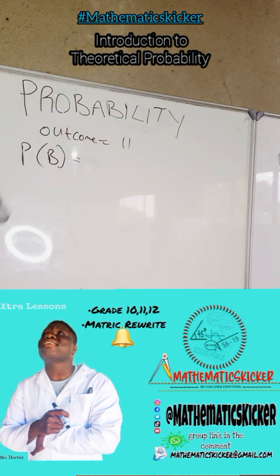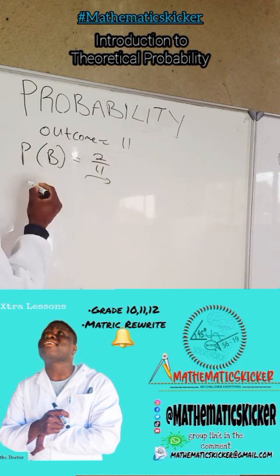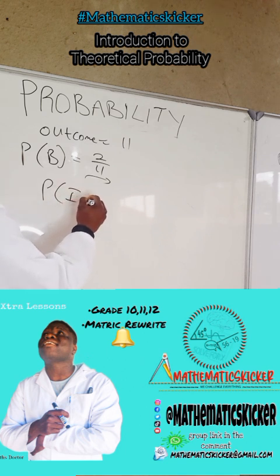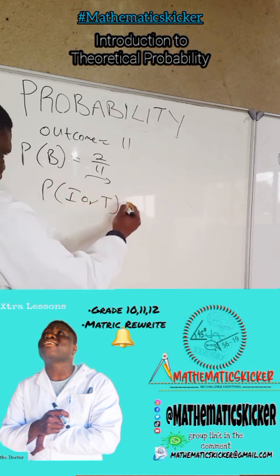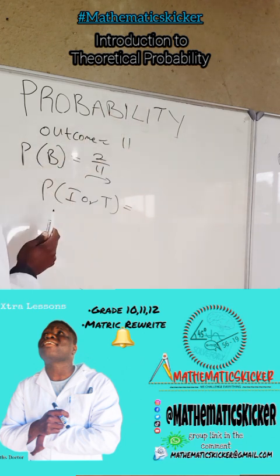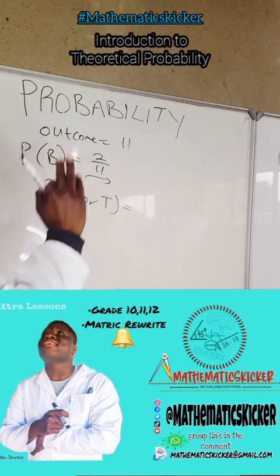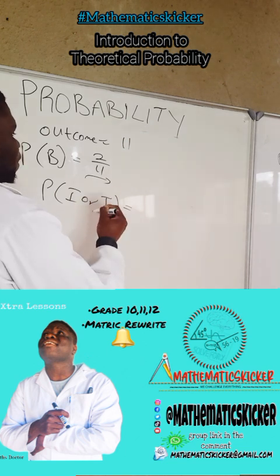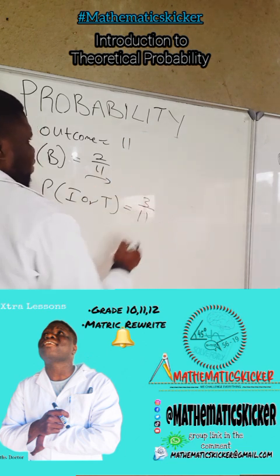Then now, my good people, what is the probability of picking letter B at random? How many letter Bs are there? It's 1, 2. It's going to be 2 over 11. You see this, 2 over 11. What is the probability of picking letter I or T? How many Is are there? This I and this I, and the T is on this one, right? So there are 3 letters which I can choose. It's going to be 3 over 11, because there are 3 letters.